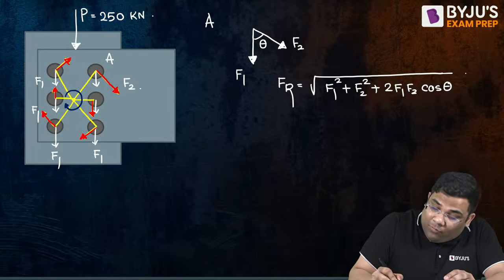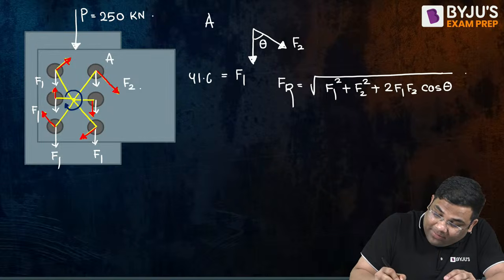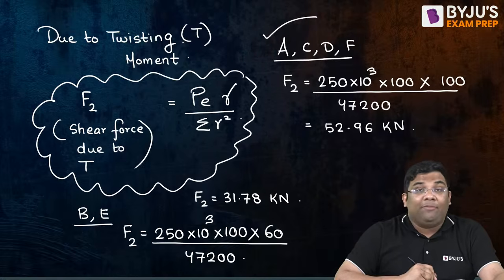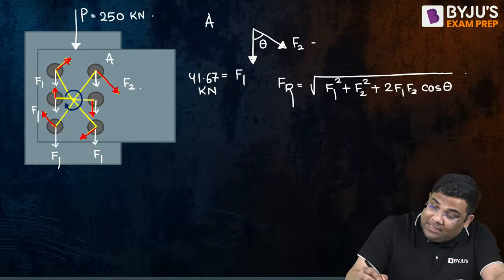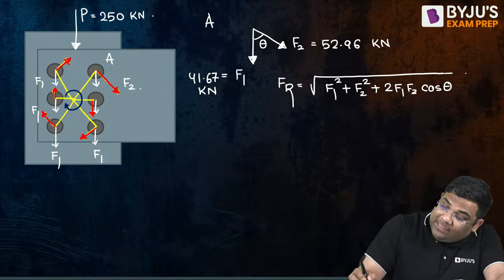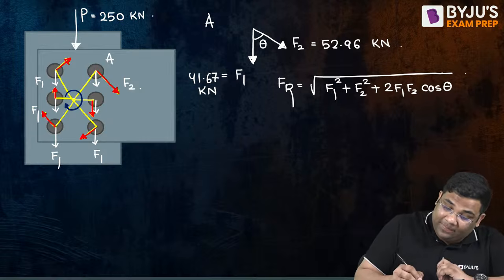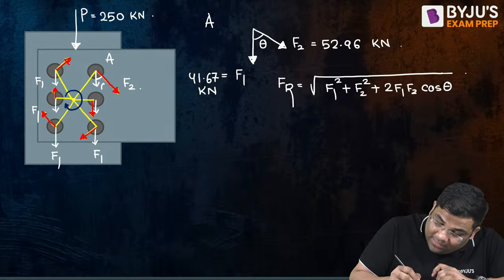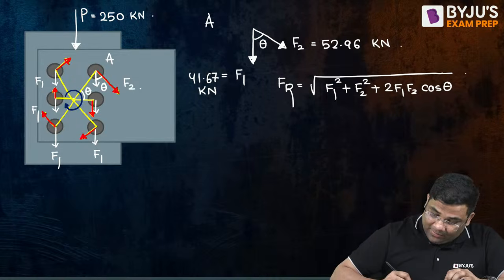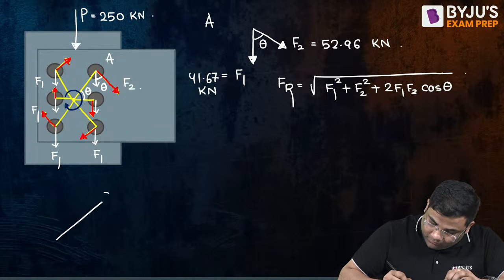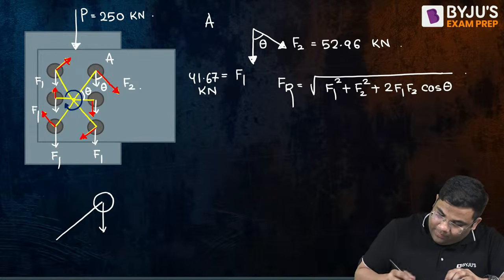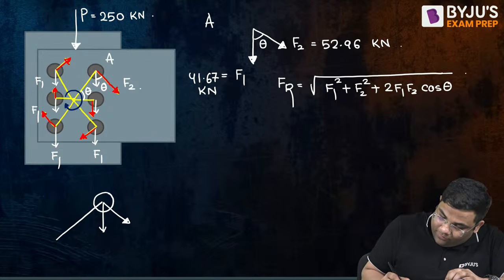Now F1 for bolt 1 is 41.67. Actually F1 is the same for everyone. And F2, how much did we get? F2 we got as 52.96. Now what about cos theta? I need this cos theta, right? Very simple, you see. If this is theta, this is also theta. I am enlarging the diagram. This is F1, this is F2.